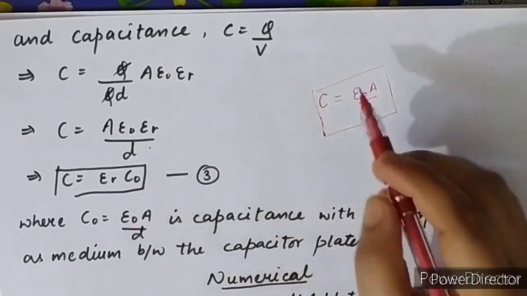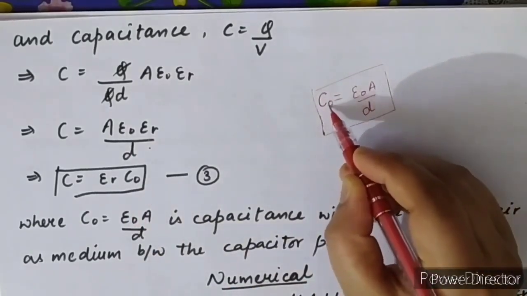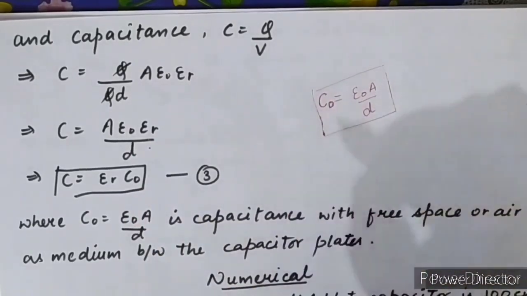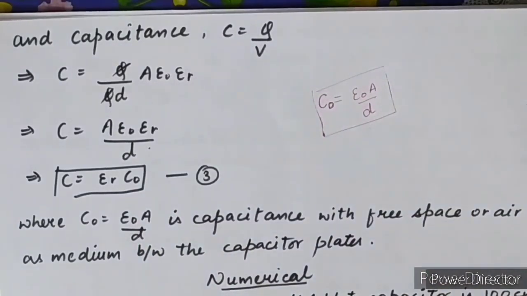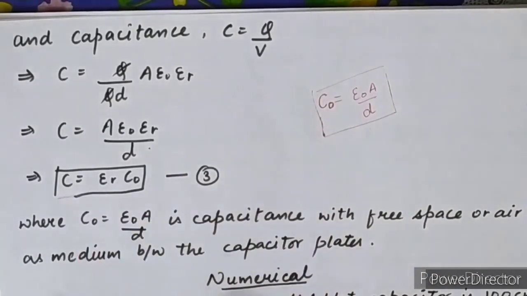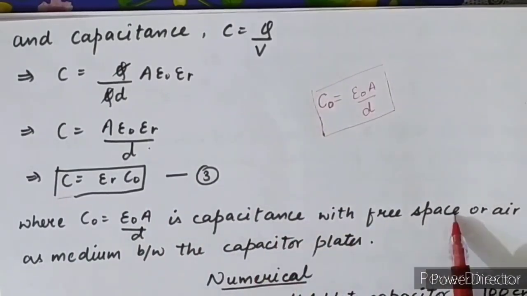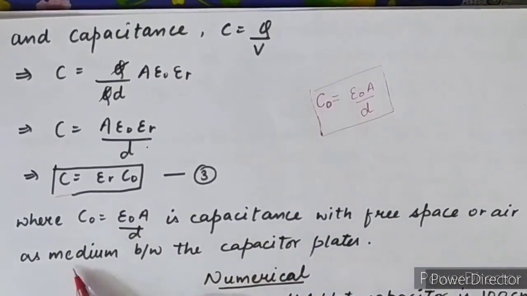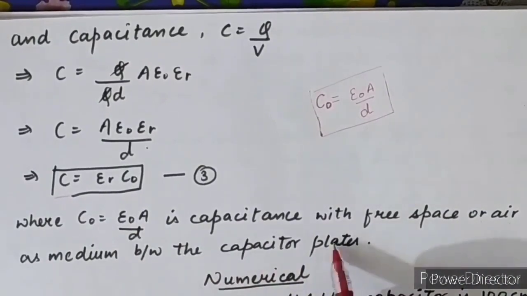This C naught is the value of the capacitance when vacuum or air is present between the plates of the capacitor. So this is the relation where C naught equals epsilon naught A upon D, the capacitance with free space or air as the medium between the capacitor plates.